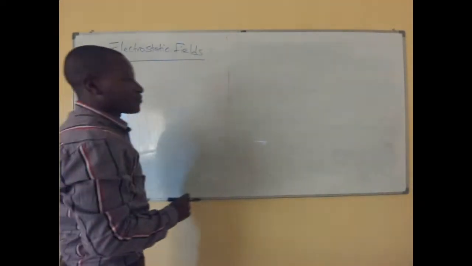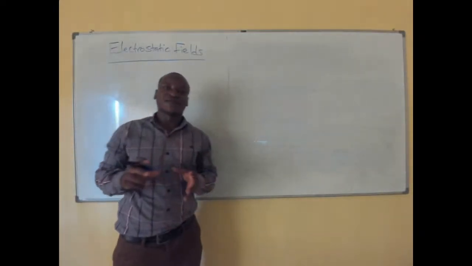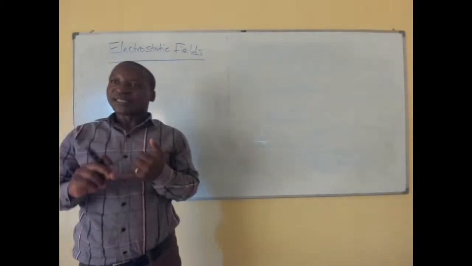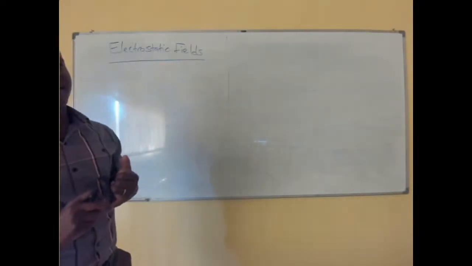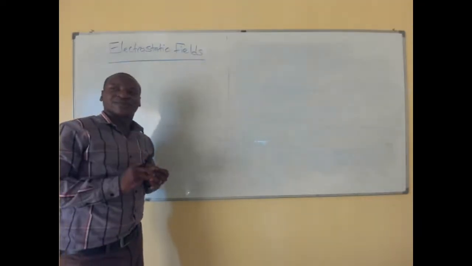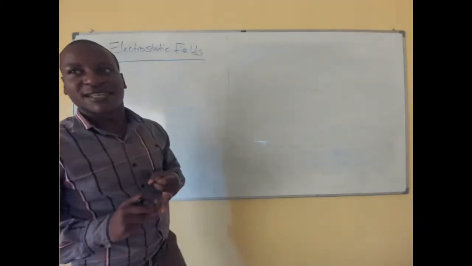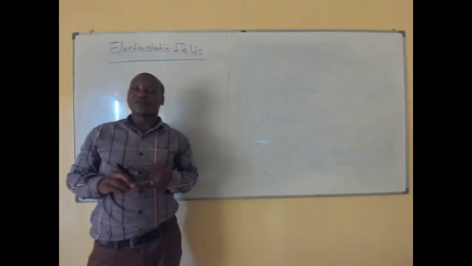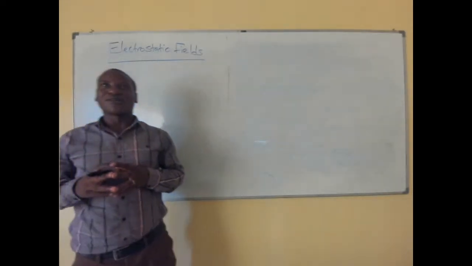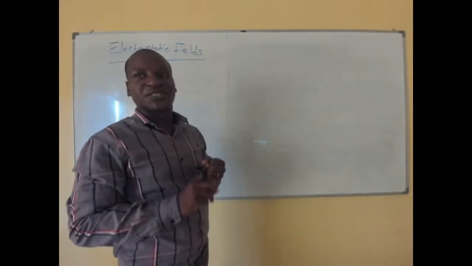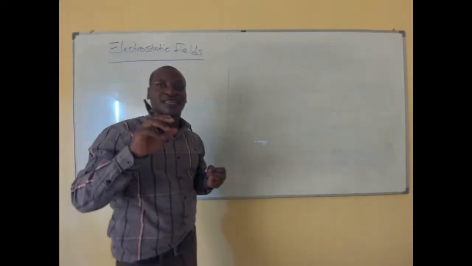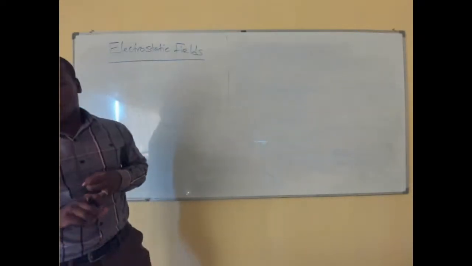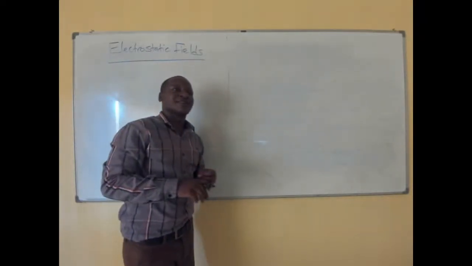So in essence, what we are trying to do is to see the interaction of, for example, a particle that is positively charged and a particle that is negatively charged. What is going to happen when you bring them together? Or if both are positively charged or both negatively charged, what are some of the things that we expect?